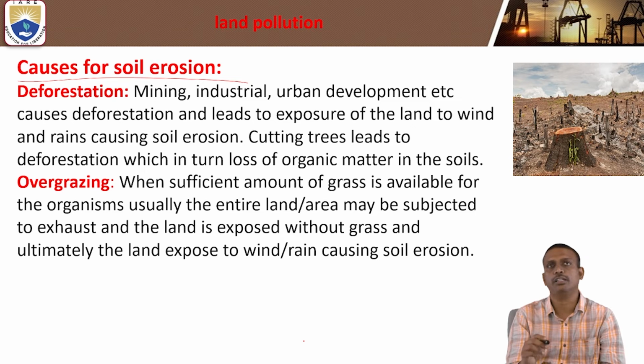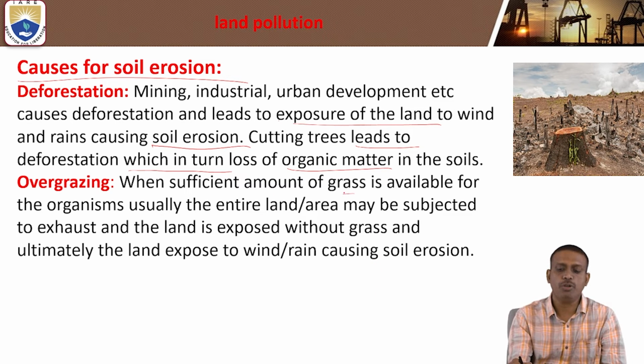What are the factors that affect deforestation? Mining, industrial and urban development, etc., cause deforestation, which leads to the exposure of land to wind and rain, causing soil erosion. Cutting trees leads to deforestation, which in turn reduces organic matter in the soil.